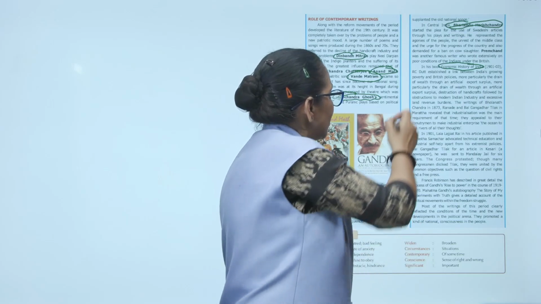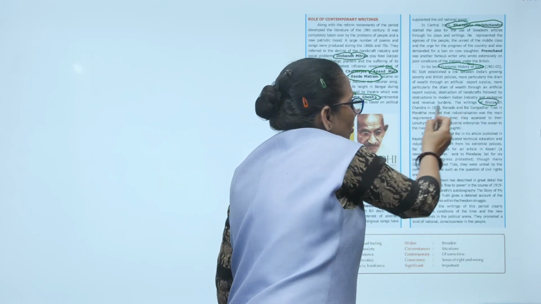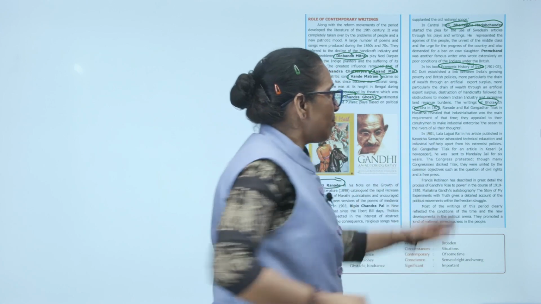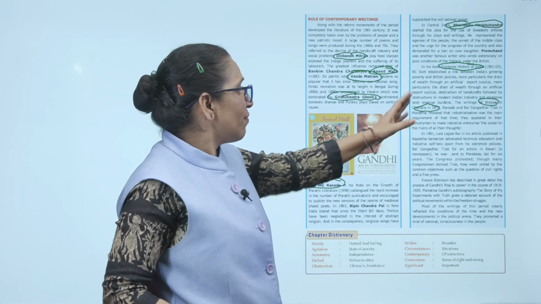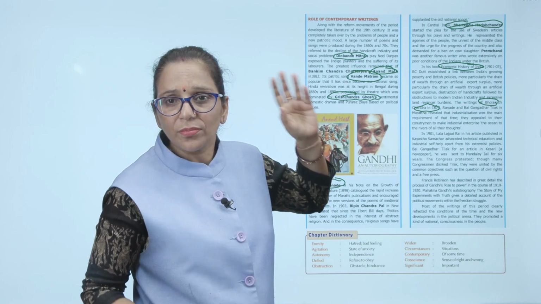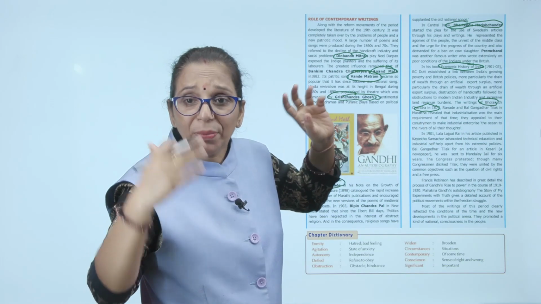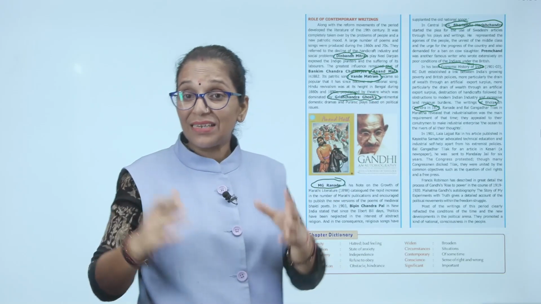Then in 1873, the writings of Bhola Nath Chandra, Ranade and Bal Gangadhar Tilak in Marathi revealed that industrialization was the main requirement of that time. They appealed to their countrymen to make industrial enterprise the ocean of the river of all their thoughts.